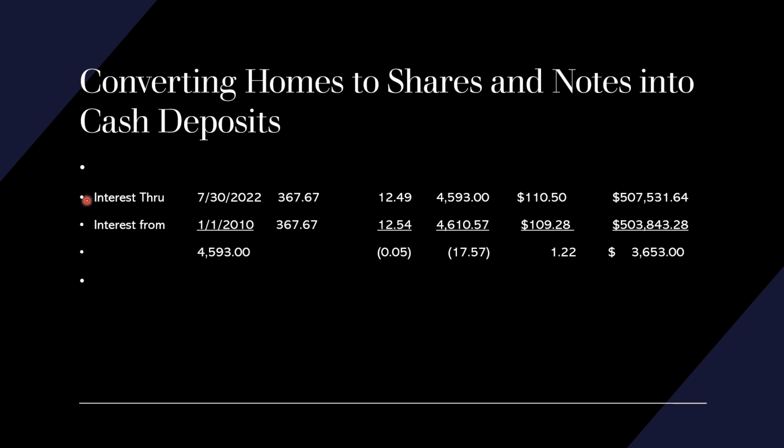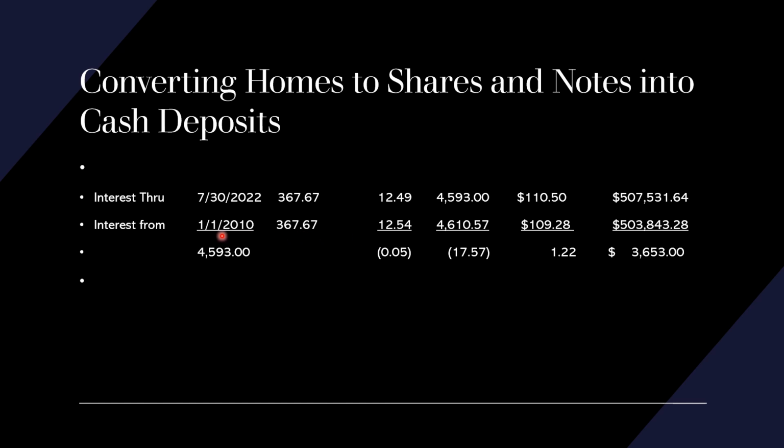We have interest in this case, actual case, from 7/30/22 back to 1/1/10. That's 4,593 days. They're using a 367.67 per annum, which is strange. Nobody knows, so they're picking up extra days there. That's unethical and unjust. Nonetheless, if you divide the number of years per annum into the number of days, you get 12.49 installments going one way. You get 12.54 going the other way. I'm going to show you why.